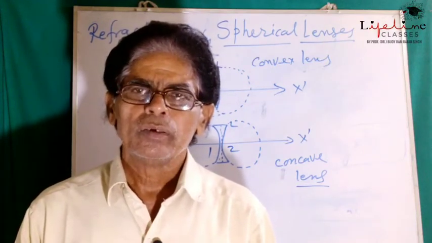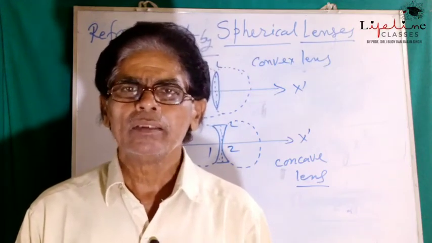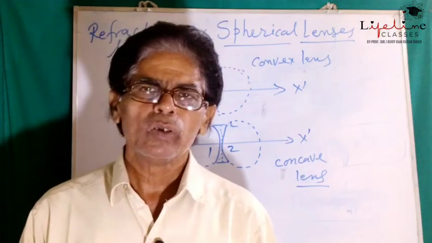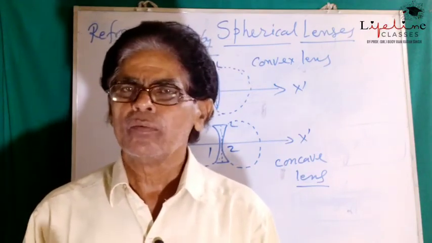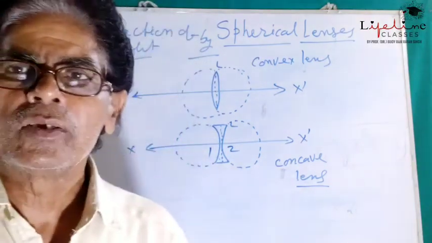The image formation, the nature of image, their behavior, and the path followed by the refracted rays after the refraction through the lenses will be discussed in the next class. That's all.